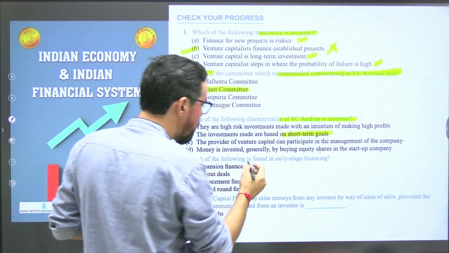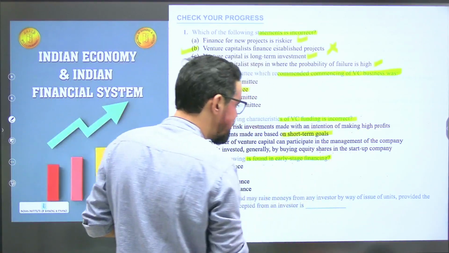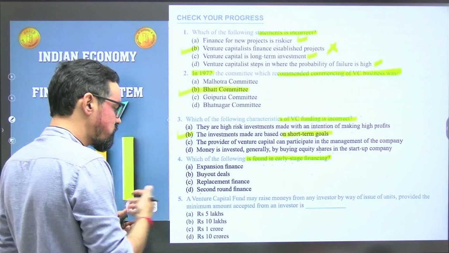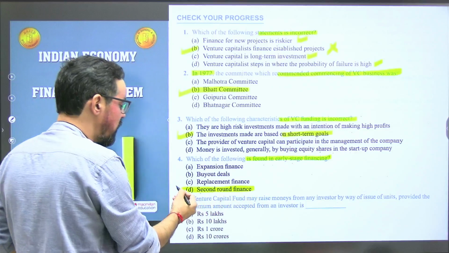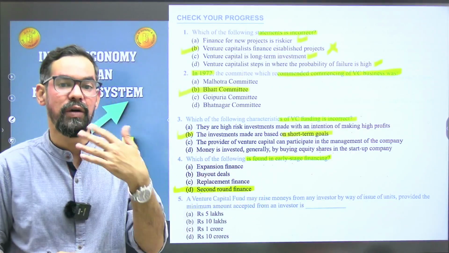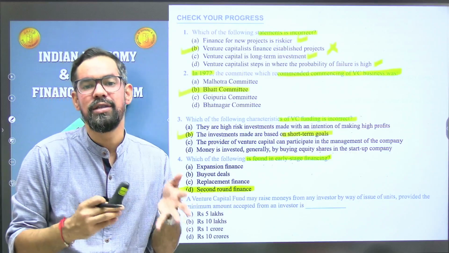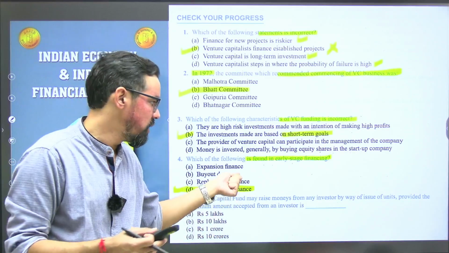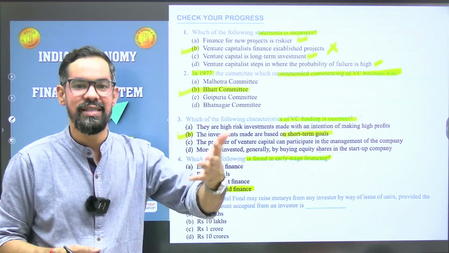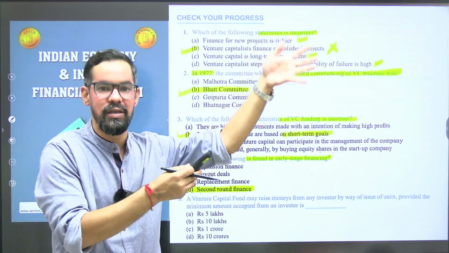Which of the following is found in early stage financing? So early stage financing is called second round finance. I hope you guys have heard this terminology many times. When companies raise funds in the early stage, it is called series B, series C, and then series D, series E, these kinds of things.